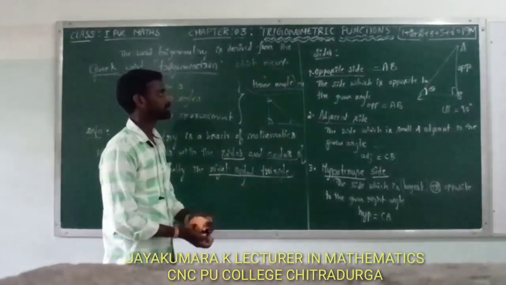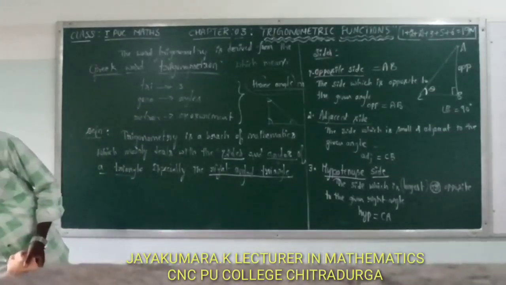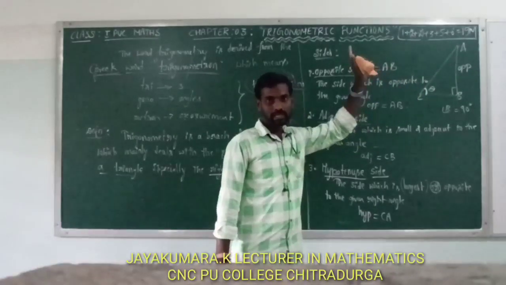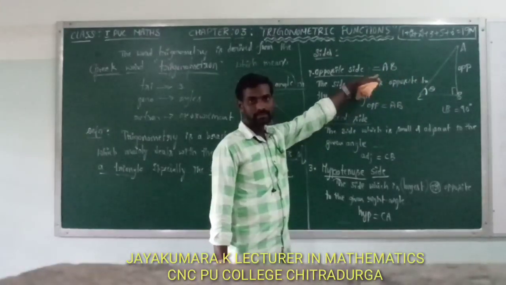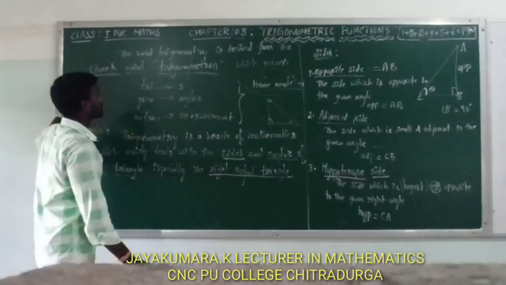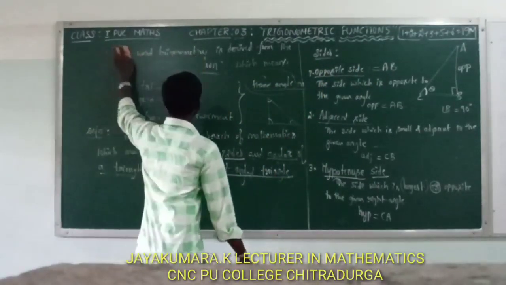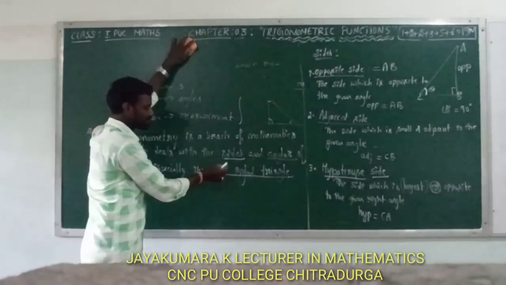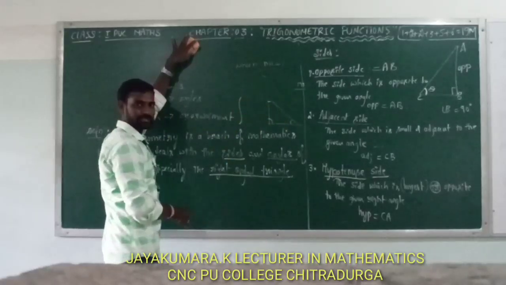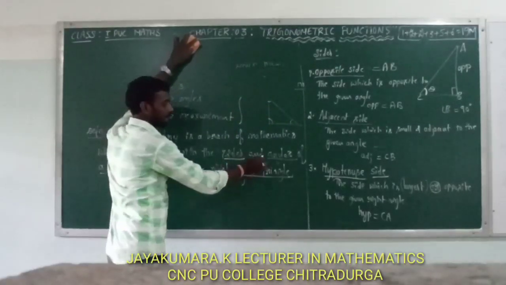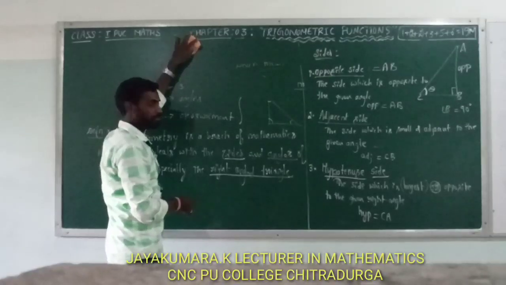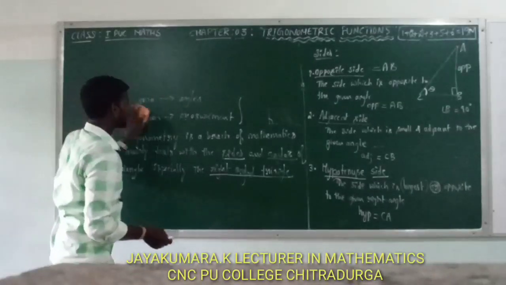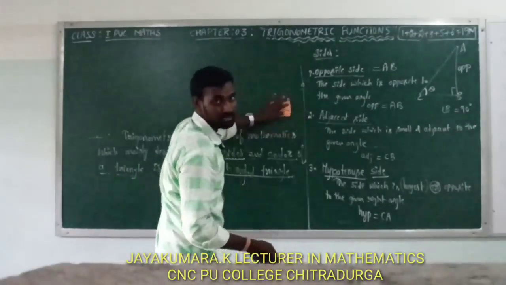Now observe, identifying the sides of the right angle triangle is most important. Everything depends on this. Okay, now the sides are over. Trigonometry is a branch of mathematics which mainly deals with the sides and angles of a triangle. Now we will go for the angles. What do you mean by an angle? Already you know the meaning of an angle.